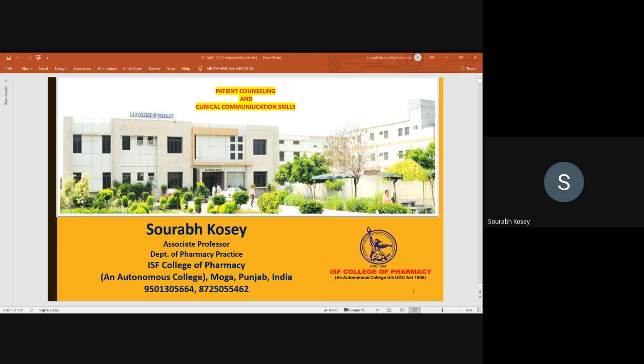The counseling content should tell the name and strength of the medicine, the reason why it has been prescribed, how much to take, the expected duration of treatment, the expected benefit of treatment, possible adverse effects, and advice on storage conditions. That should be given. At the closing level, you need to revise the drug therapy you have told.